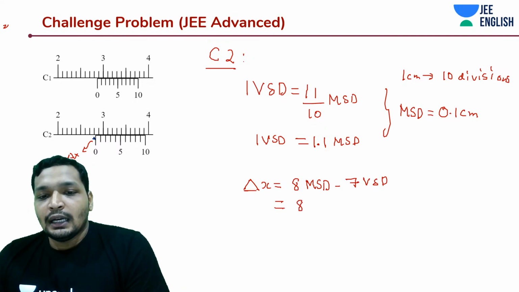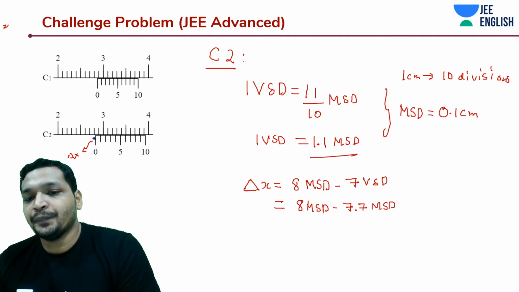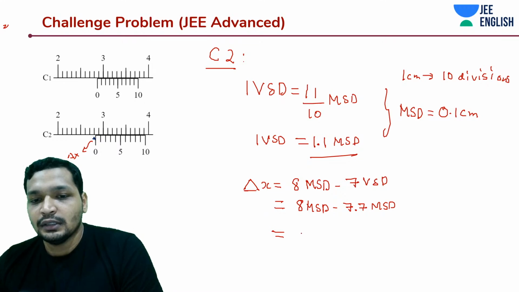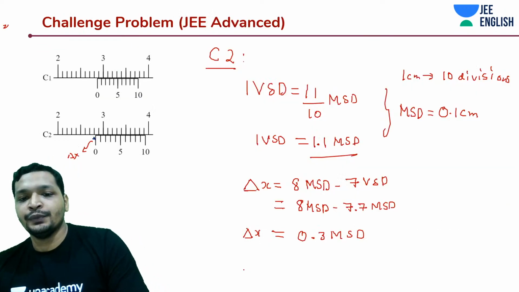Right? 8 main scale divisions minus 7.7 main scale divisions. How did I get this from over here? Substituted it. How much is that? 0.3 main scale division. What should be the reading in the case of C2?